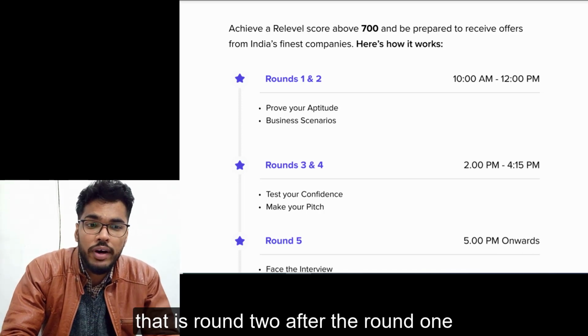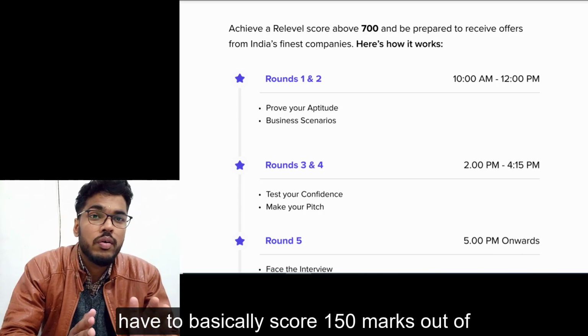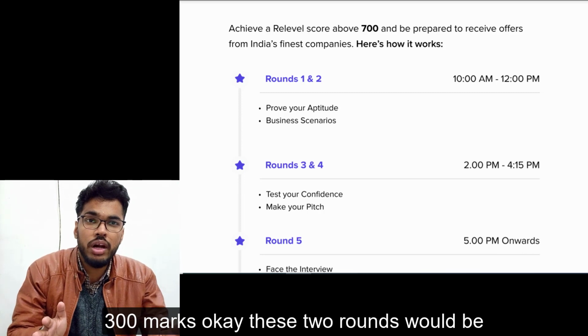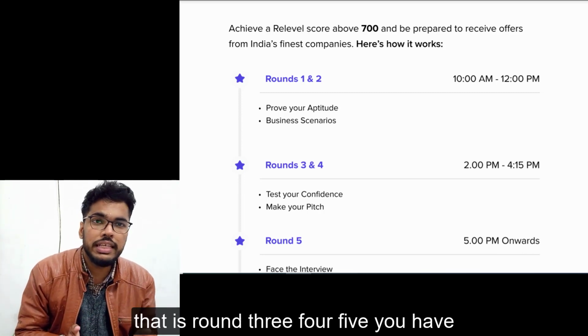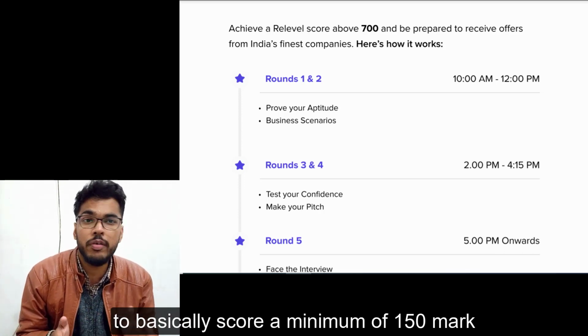After round 1 and round 2, from these 2 rounds you have to basically score 150 marks out of 300 marks. These 2 rounds would be of 300 marks, and in order to move further to round 3, 4, 5, you have to score a minimum of 150 marks.